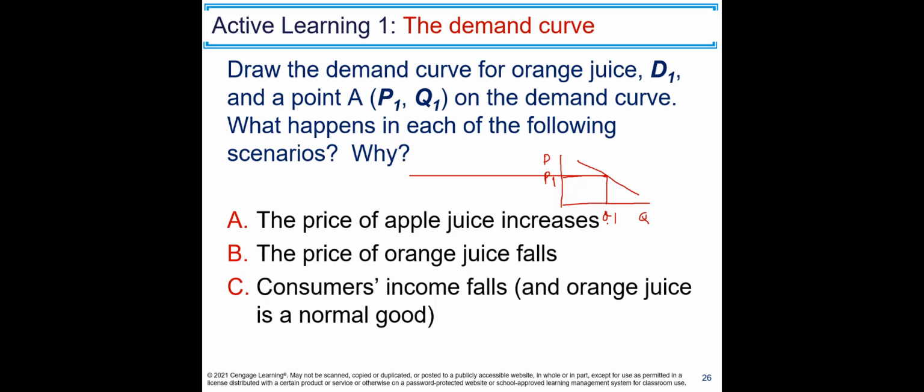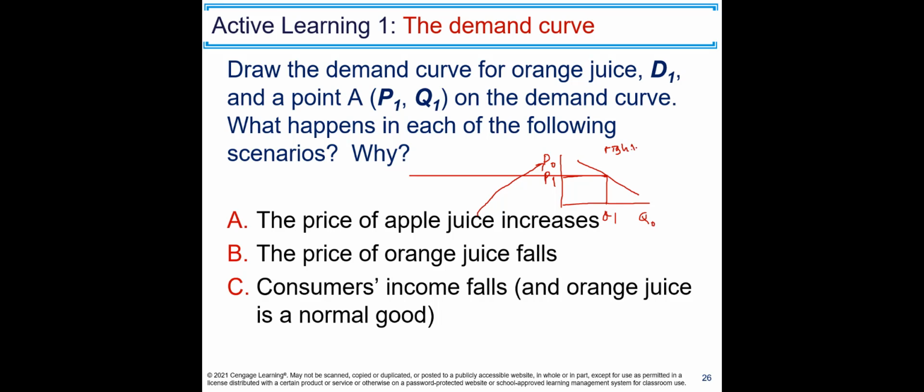What happens in each of the following scenarios? A: The price of apple juice increases. So, which market is this? This is orange juice, right? So there is going to be an increase in demand for orange juice. Why? Because now an alternative juice, which is apple juice, is more expensive.